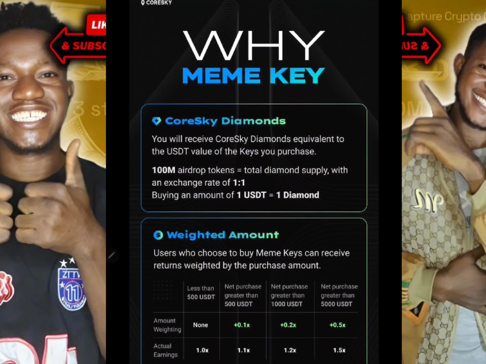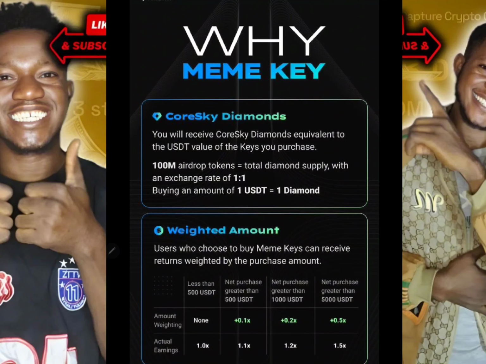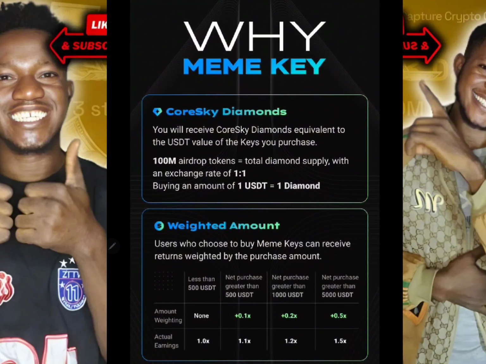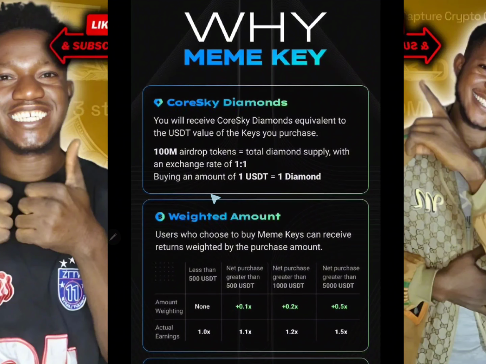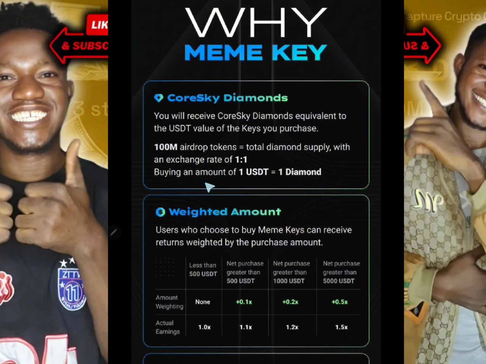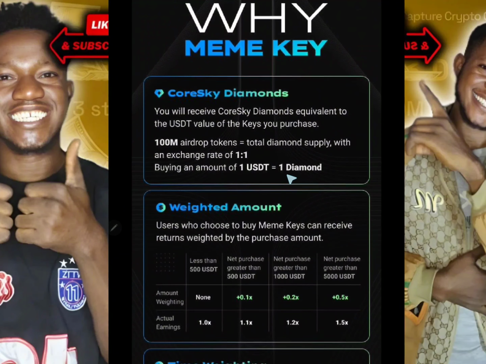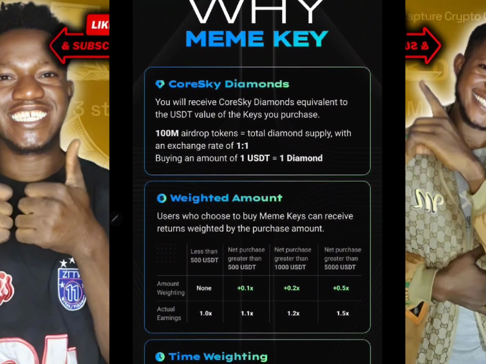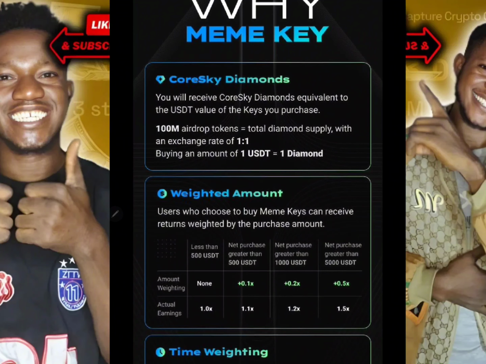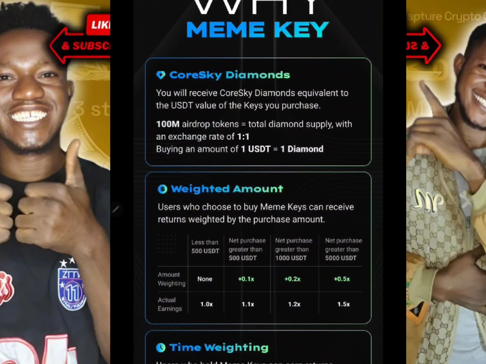You are going to be getting equivalent in diamond, and the diamond that you are getting is going to be converted in the ratio of 1:1 with your airdrop, meaning that buying one USD worth of any key is equivalent to you getting one diamond, and one diamond is like a unit of the total airdrop which is available.